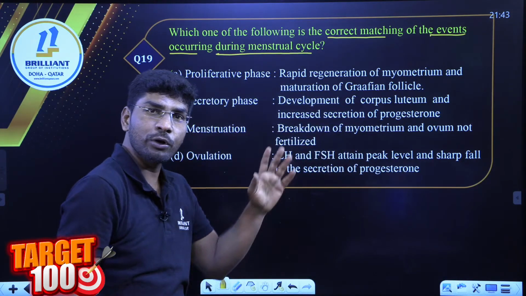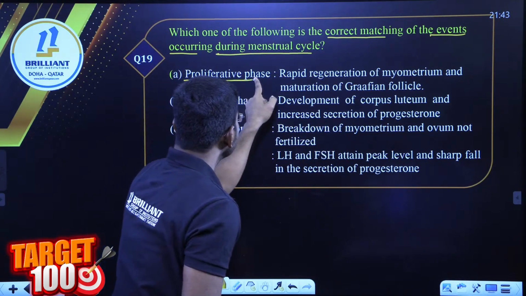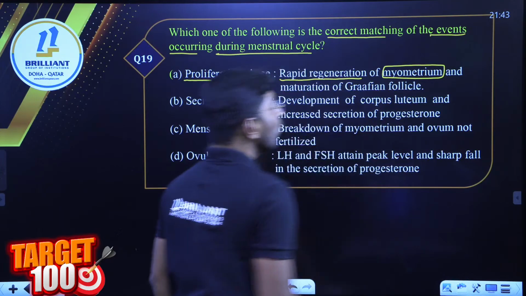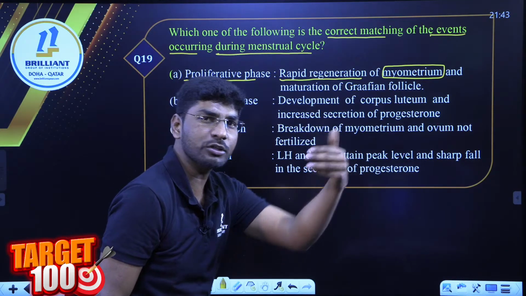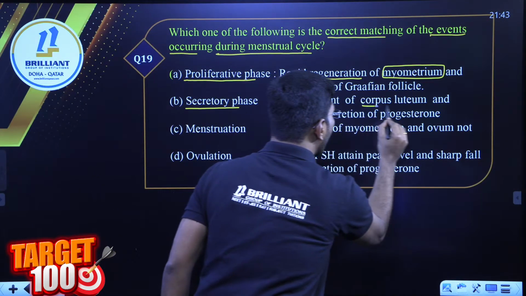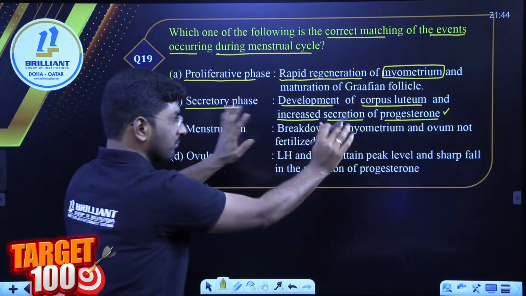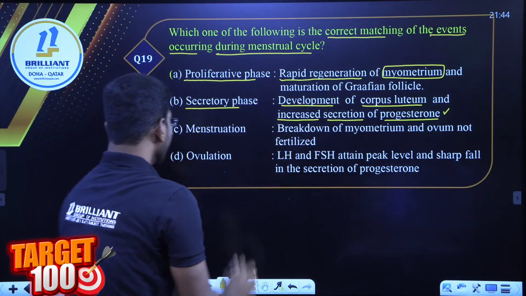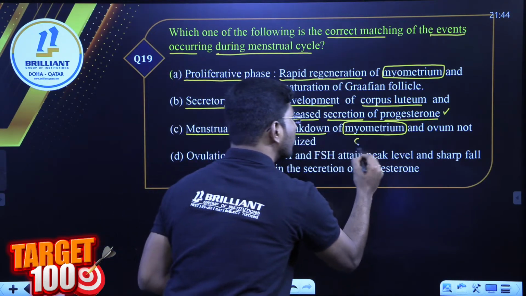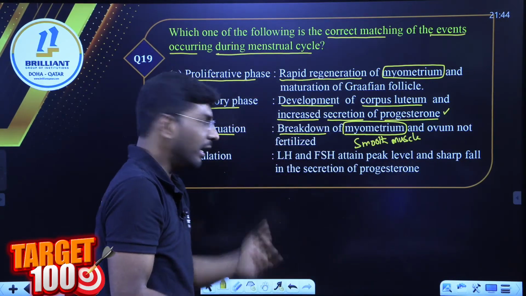Correct answer. Look at the question carefully. One event is correct here. Proliferative phase, rapid regeneration of myometrium or endometrium, right? So leave it. Secretory phase, development of corpus luteum and increased secretion of progesterone. It looks appropriate, correct. Keep aside. Menstruation, breakdown of myometrium. Myometrium is a smooth muscle of the uterus. Leave it.